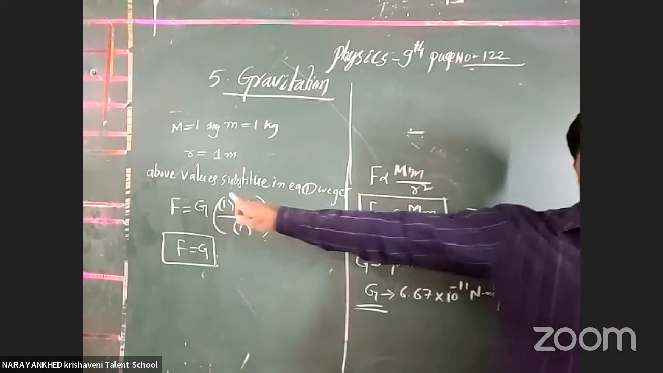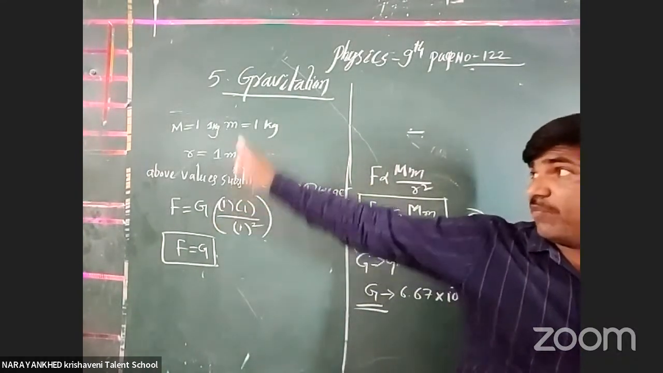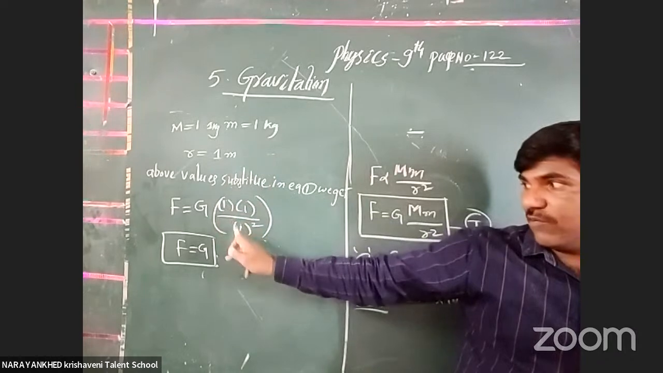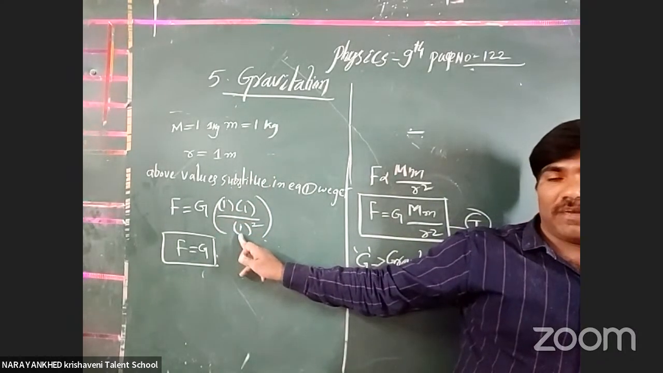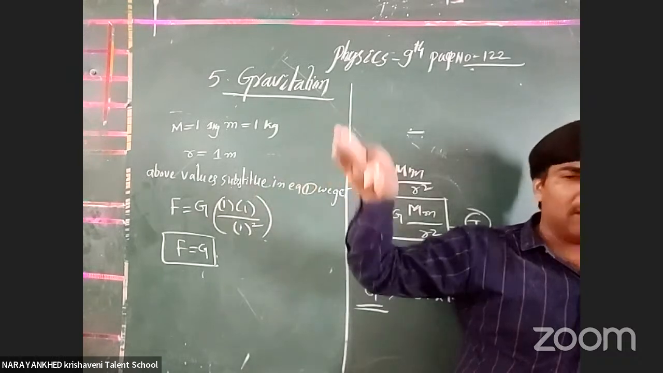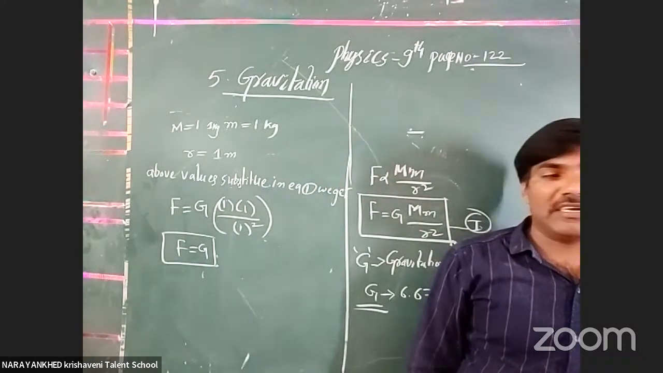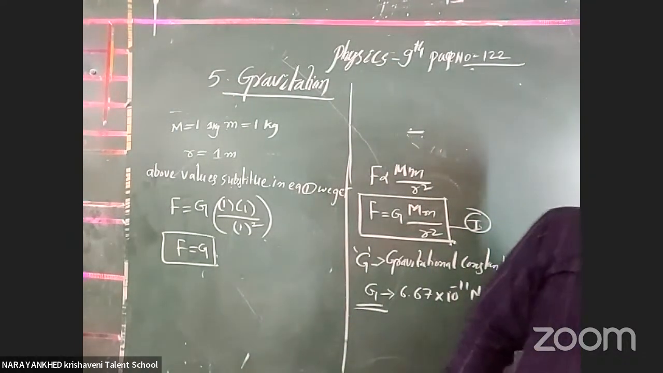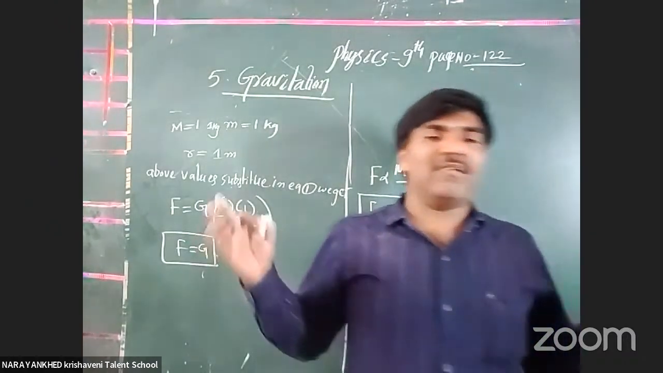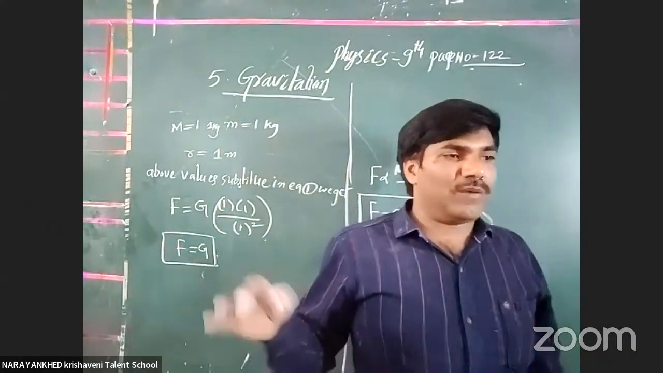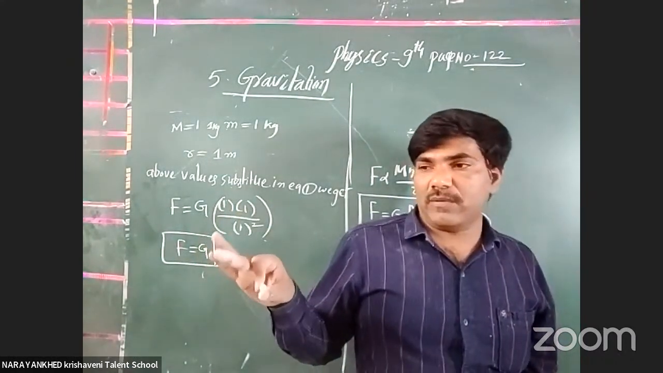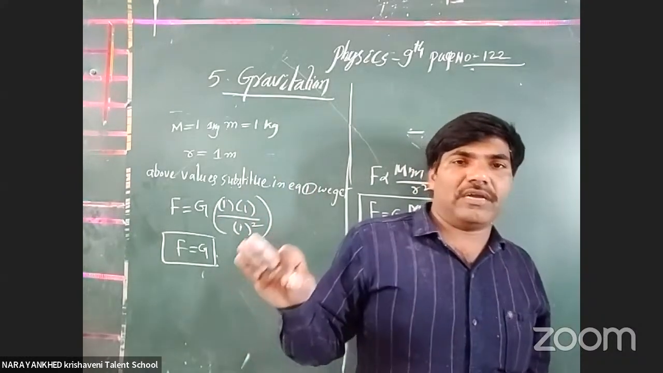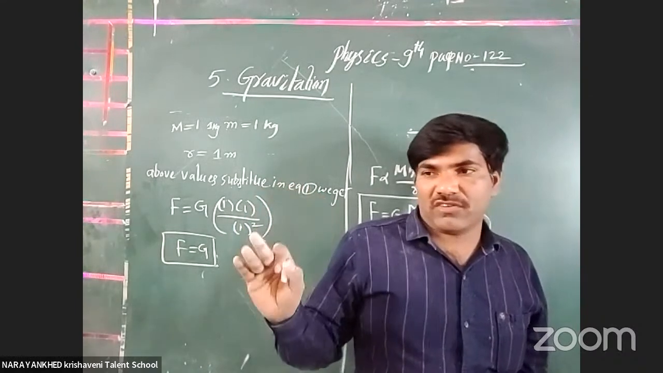There is a 1 kg body attracted with another 1 kg body at a distance of 1 meter. Now the gravitational force acting on the bodies is equal to the gravitational constant. When two bodies of 1 kg masses are separated by 1 meter distance, that gravitational force is called the gravitational constant. I hope you understood.